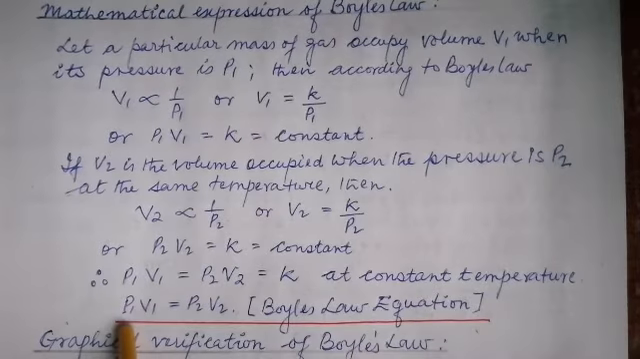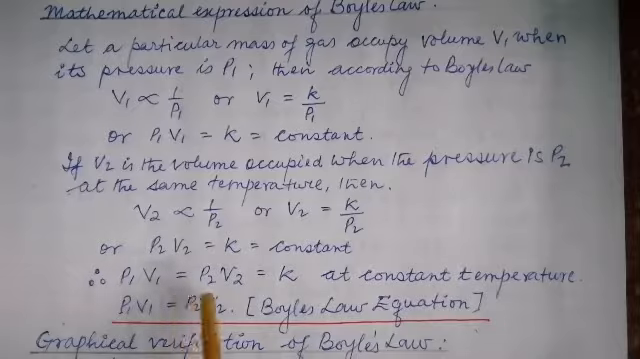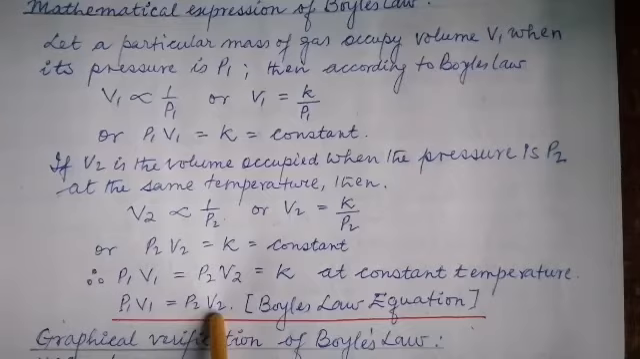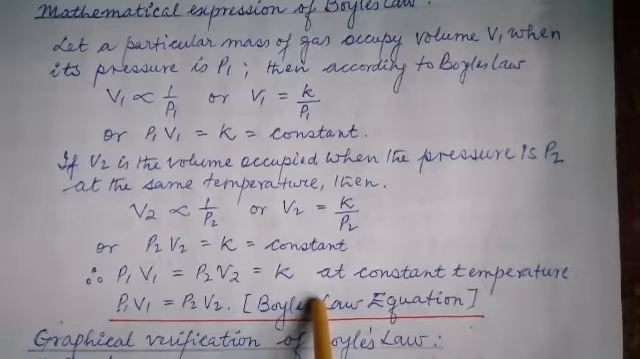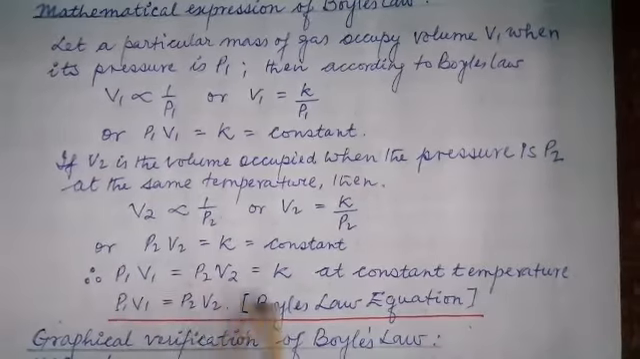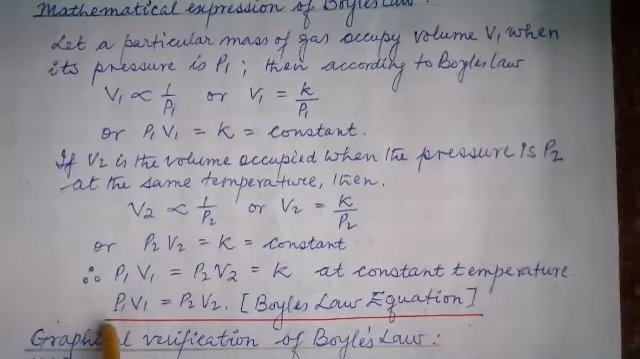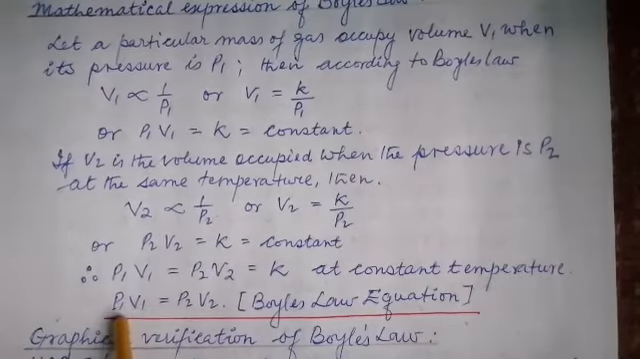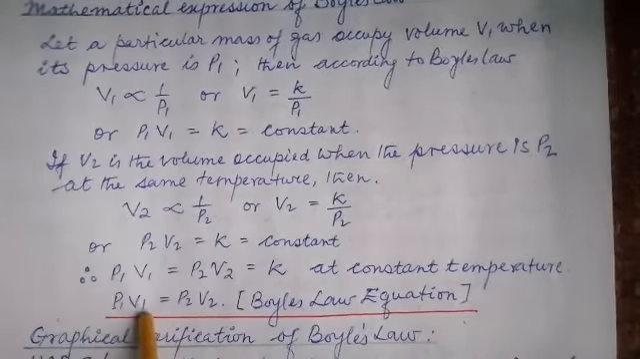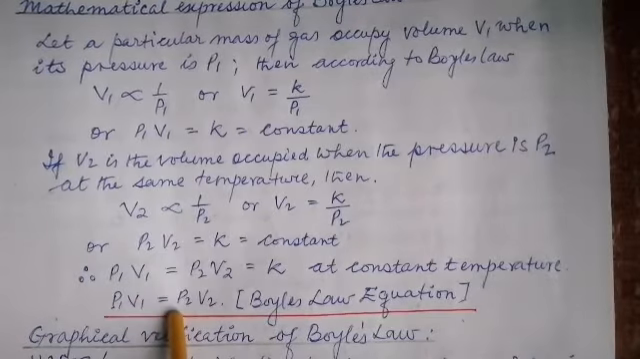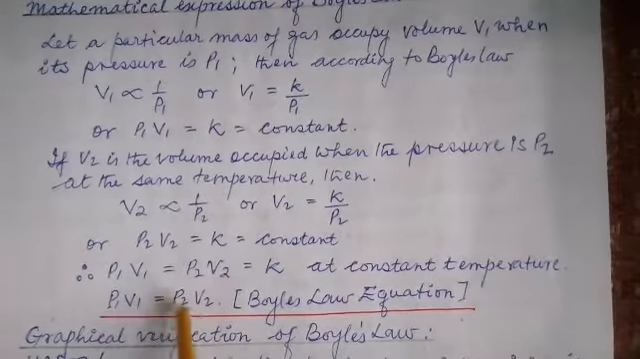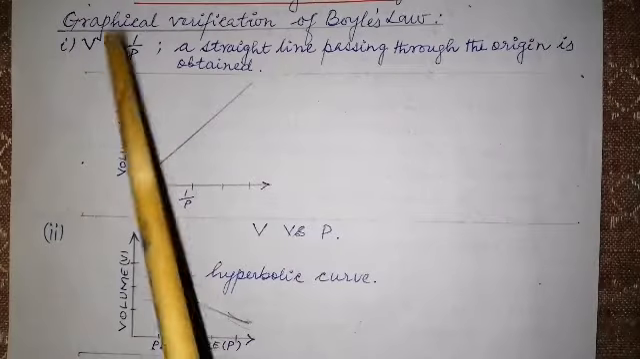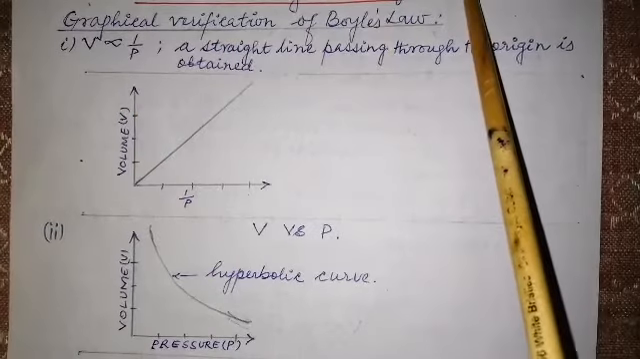Now, what is Boyle's law equation? Boyle's law equation is P1 V1 equals P2 V2. You are going to solve the numericals based on this law, Boyle's law equation. What is it? P1 V1 equals P2 V2, meaning the product of the initial pressure and initial volume is always equal to the product of the final pressure and final volume. Is that clear?